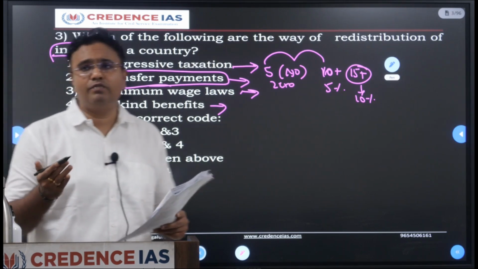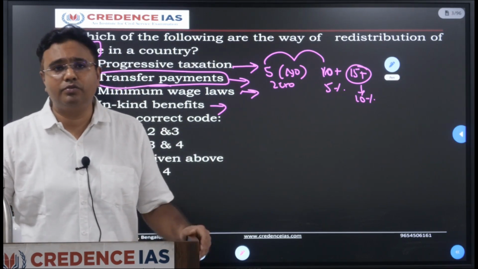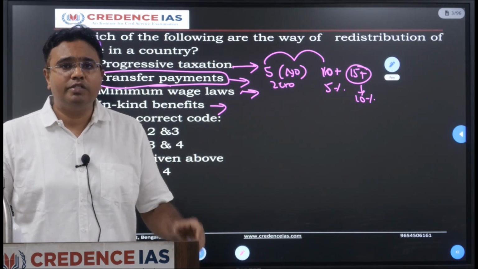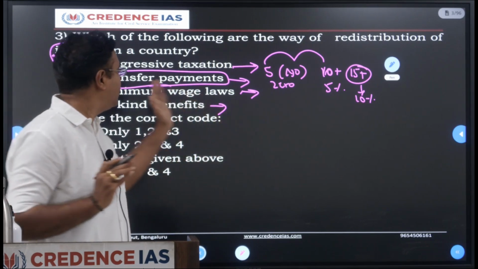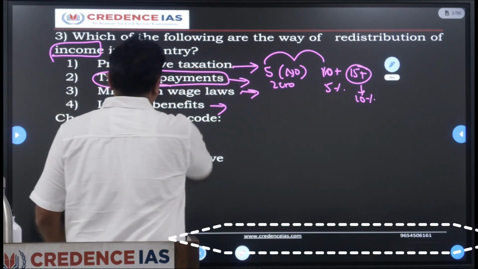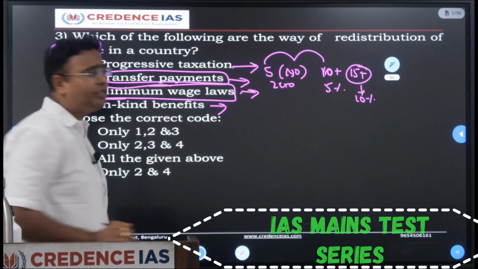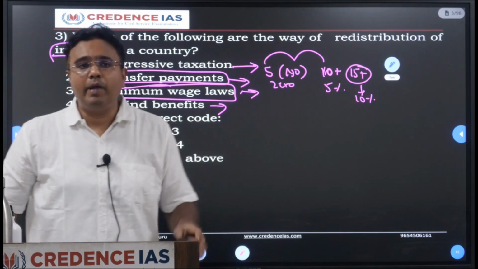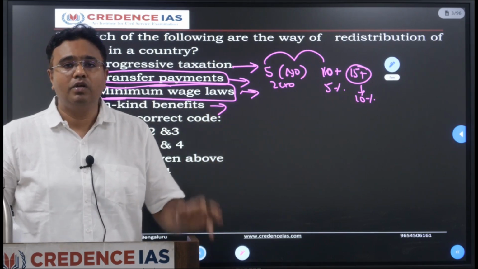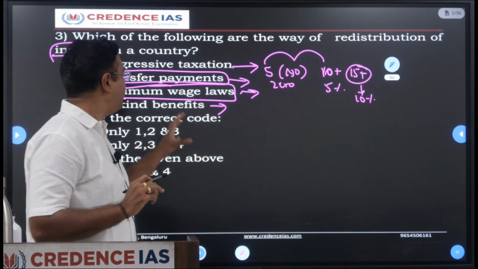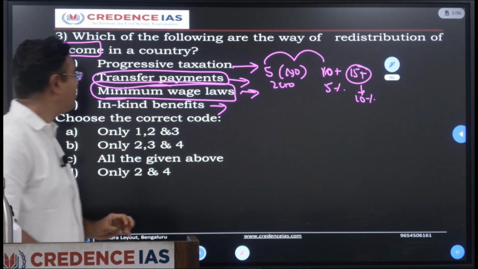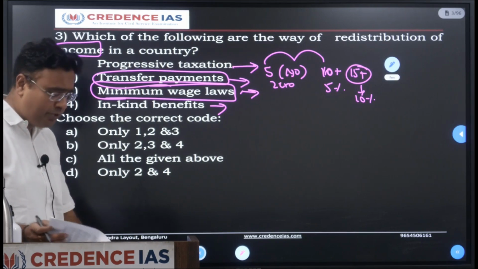Various types of transfer payments may be scholarship schemes, old age pension schemes, or disabled pension schemes, disabled social security schemes. For that there will be transfer payments made by the government, which is also an example of redistribution of income. Then the minimum wages law, yes. There should be a minimum wage for any employee who has been employed. How is it fixed? Based on the minimum wages laws. On that criteria the wages will be fixed. So this is also an example of redistribution of income.